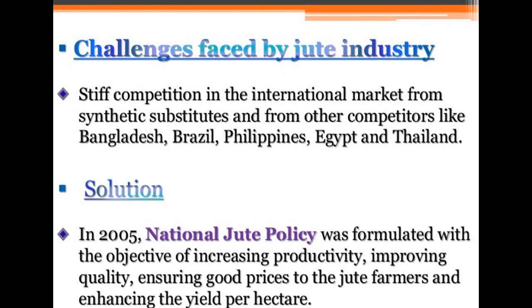The major solution given to this is that in 2005 a National Jute Policy was formulated with the objective of increasing productivity, improving quality, ensuring good prices for jute farmers and enhancing the yield per hectare. So basically, to improve this industry, the government has taken these things into consideration to improve the jute industries and jute mill goods.